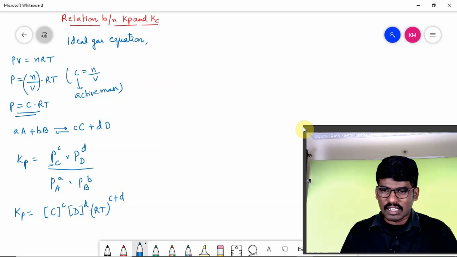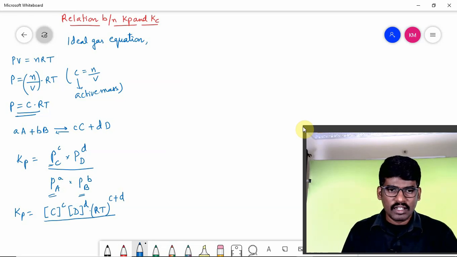Divided by the partial pressures of A and B, we take C into RT: concentration of A raised to a, concentration of B raised to b, and RT whole raised to a plus b.